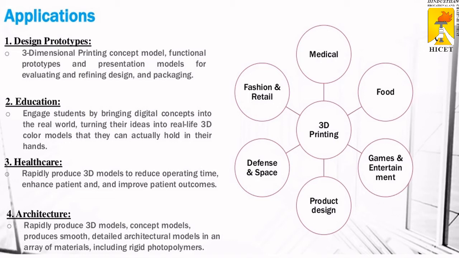Healthcare. We can rapidly produce 3D models to reduce operating time and improve patient outcomes, like making human organs to help people. Next is architecture. We can rapidly produce concept models, smooth and detailed architecture models, in an array of materials, including liquid photopolymers or concrete. Any kind of material can be used in 3D printing. That kind of process is very useful for making architecture designs.